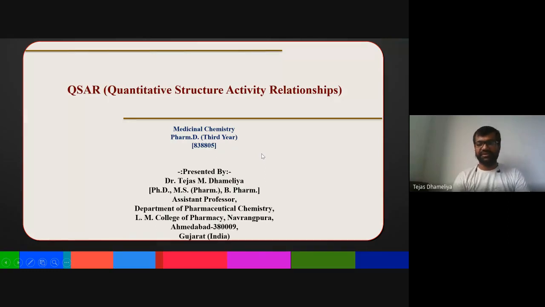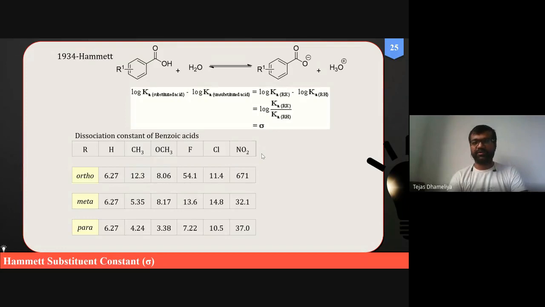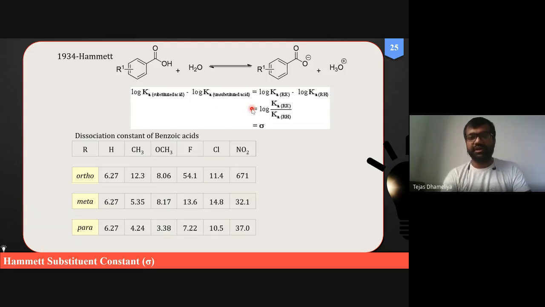Yes, we have discussed quantitative structure and activity relationship. We have covered many things, such as the meaning of the Hammett constant, a particular constant devised by Hammett way back in 1934, especially for a chemical reaction. Nowadays, this concept of the Hammett constant is also applicable to any biological reaction.